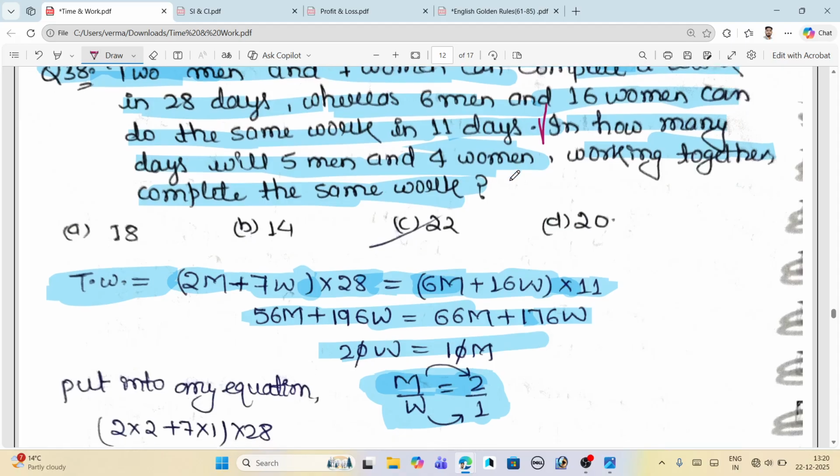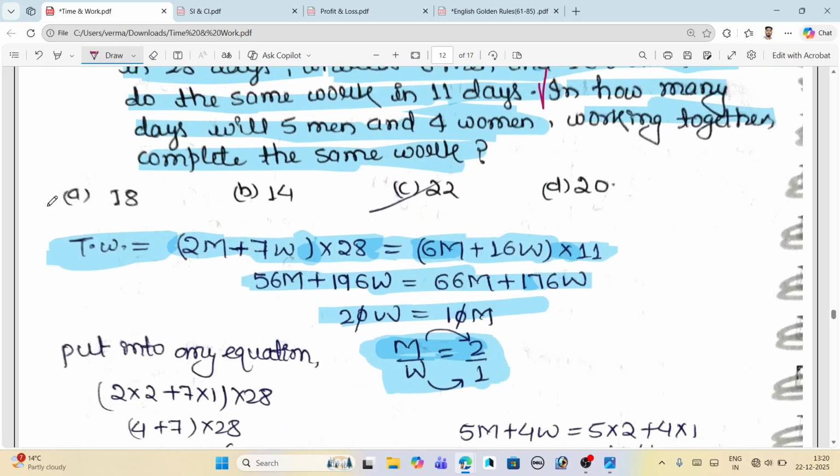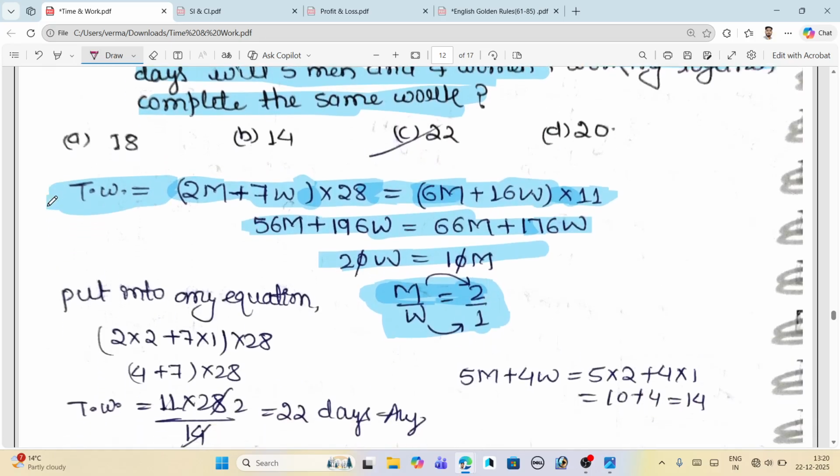Accordingly, we have 5 men and 4 women. By getting these two values, you have to do one more thing: put these values in the first equation or the second equation. Either way, you get the same thing, because you have found the total work.